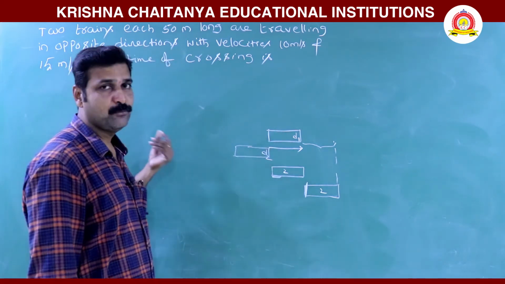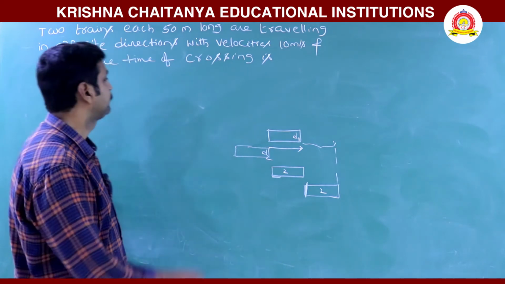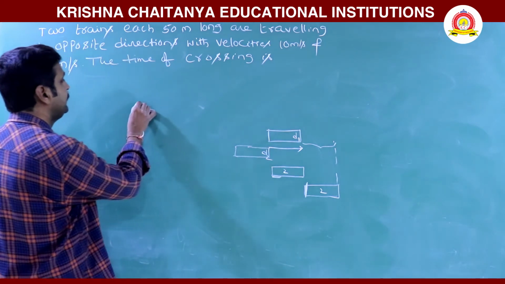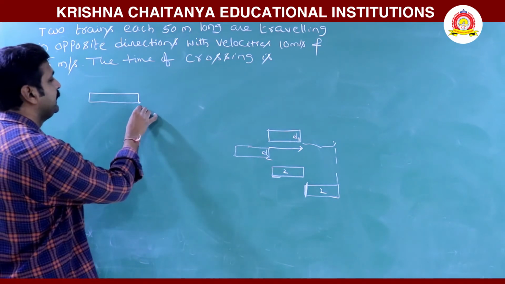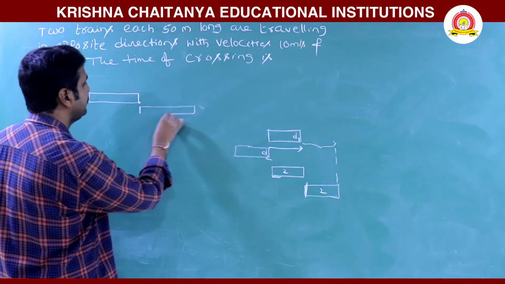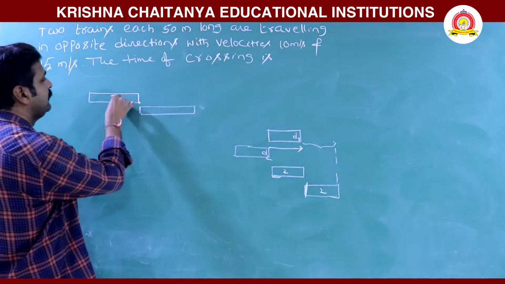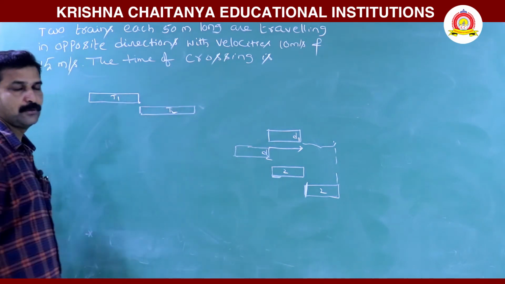Now when they are moving in opposite directions, here this is one train, here another train, train 1, train 2.